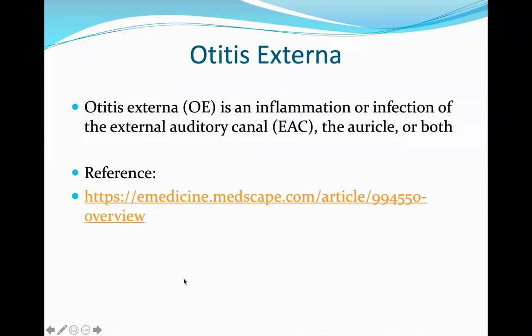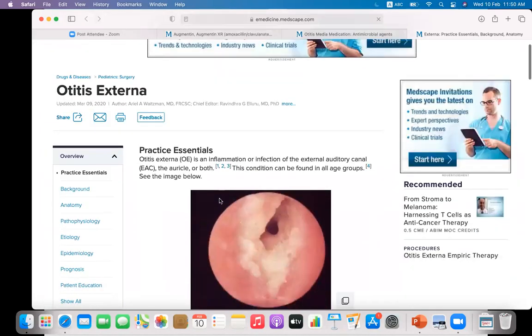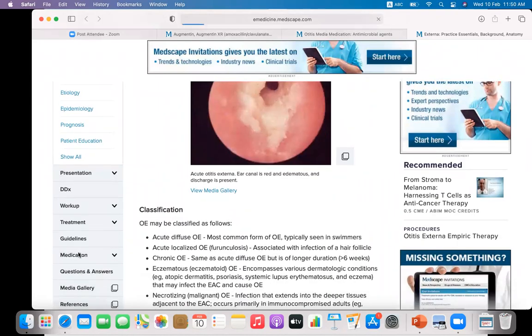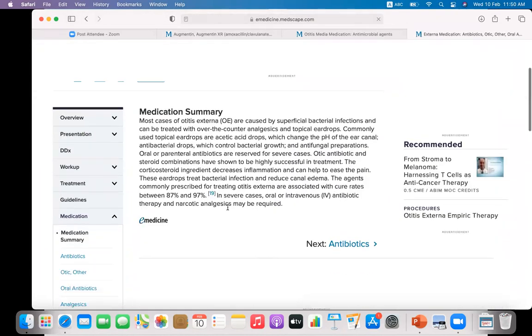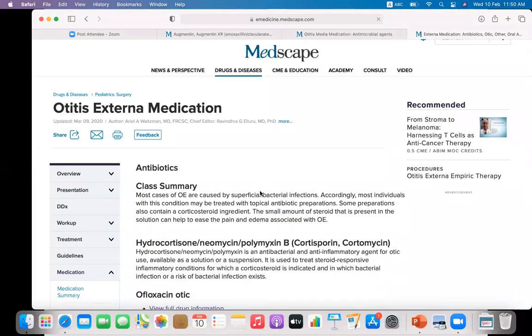pharmacological studies. Otitis externa. Otitis externa is an inflammation or infection of external auditory canal, auricle, or both. Let us see the medications for the otitis externa. You can click on the medications here. In the medication summary, let us see which antibiotics are used here.